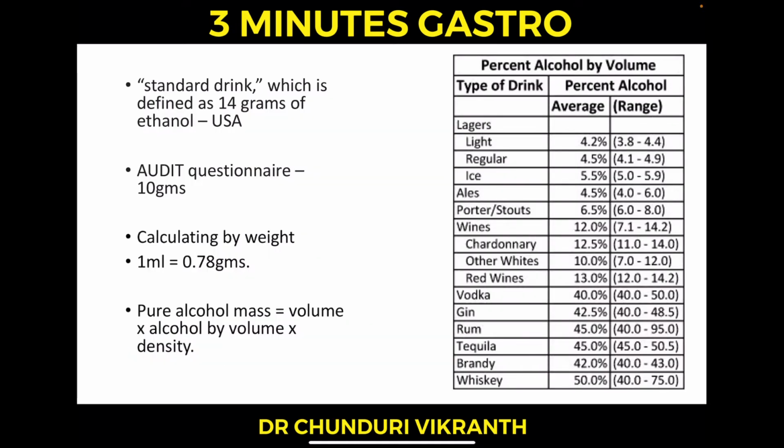Except for the AUDIT questionnaire, which is given by the WHO, where the standard drink definition is 10 grams of alcohol. As we can see on the right side, various alcoholic beverages contain various percentages of alcohol. Beer contains about 5% alcohol, wine contains about 12%, and other hard liquors such as vodka, gin, rum, tequila, brandy and whiskey contain about 40% alcohol.